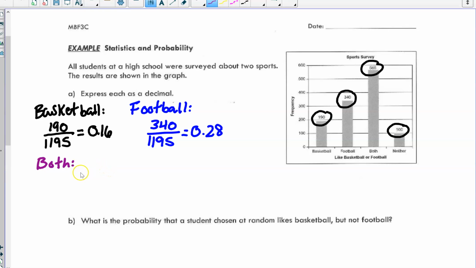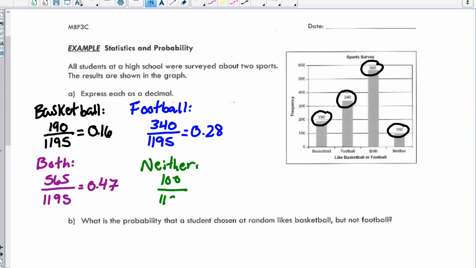Okay, so students that liked both, there were 565 over your total number of students, 1,195, expressed as a decimal, 0.47. Okay, lastly, how many students like neither? We have 100 over 1,195, and we get 0.08.